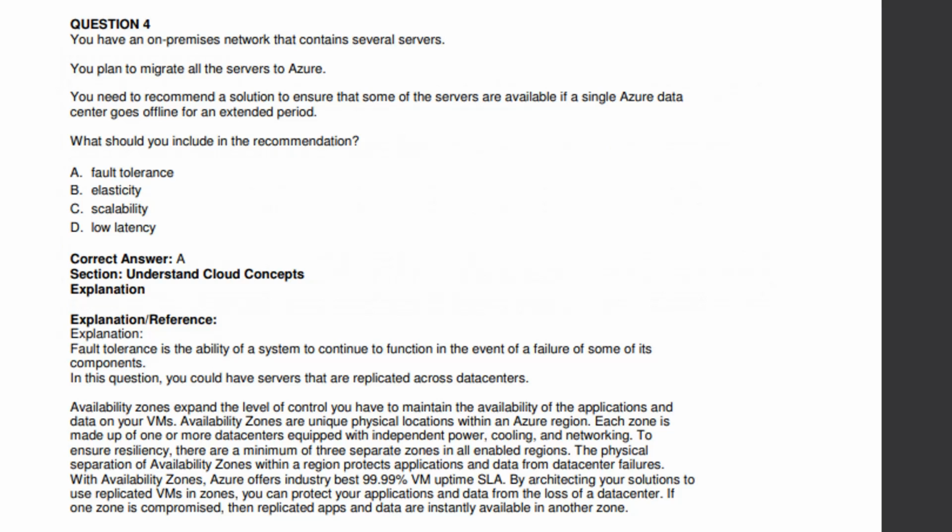Fourth question. You have an on-premises network that contains several servers. You plan to migrate all the servers to Azure. You need to recommend a solution to ensure that some of the servers are available if a single Azure data center goes offline for an extended period. What should you include in the recommendation? The thing is fault tolerance. That is the correct answer over here. Fault tolerance is the ability of a system to continue to function in the event of the failure of some of its components. So fault tolerance is most important there.